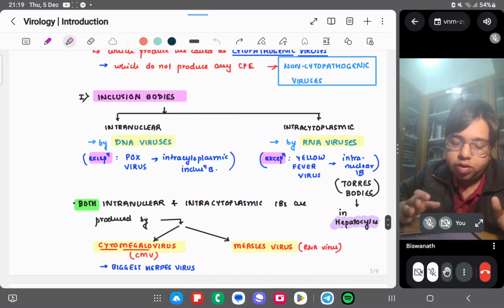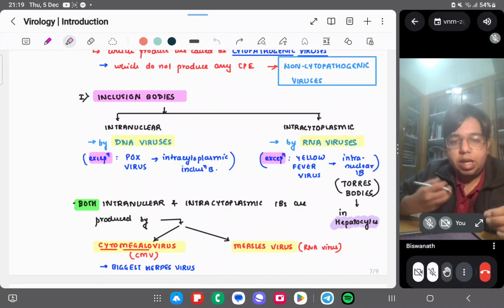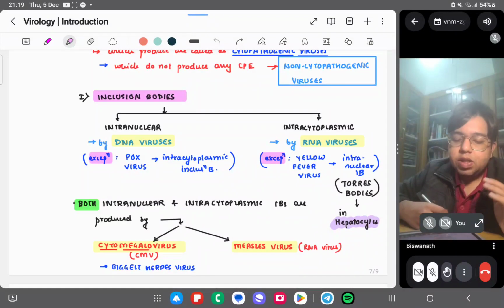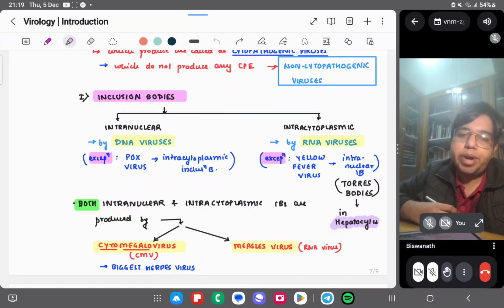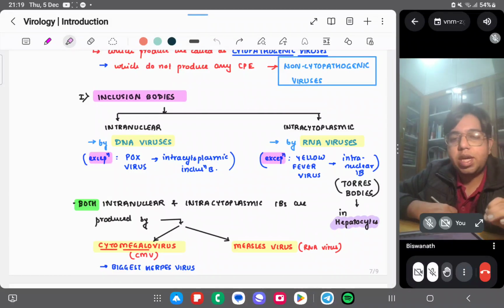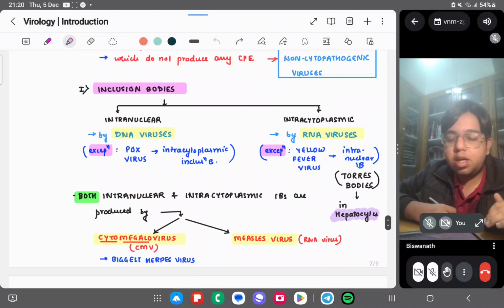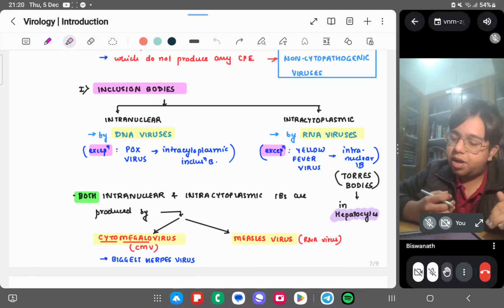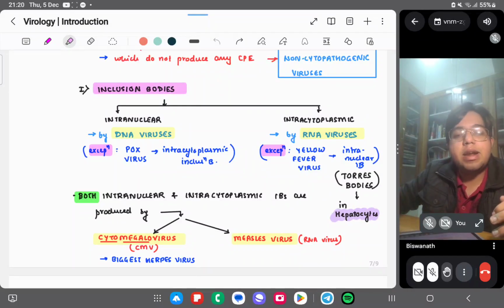In cytopathic effect, you can have inclusion bodies. We can have some bodies which are present, like Negri bodies in rabies. You must have heard of Negri bodies. Inclusion bodies may be intranuclear or intracytoplasmic. Intranuclear are formed by DNA viruses and intracytoplasmic are formed by RNA viruses, right? The exception is pox virus, which forms intracytoplasmic inclusion bodies. And intracytoplasmic inclusion bodies are formed by RNA viruses. The exception is yellow fever virus, which produces intranuclear inclusion bodies.